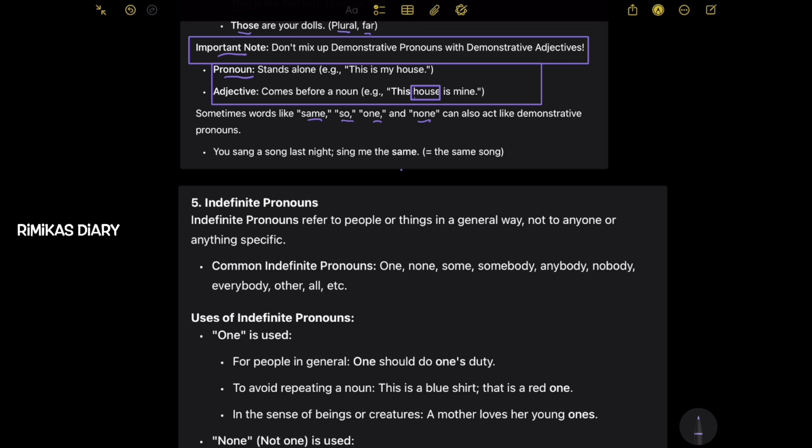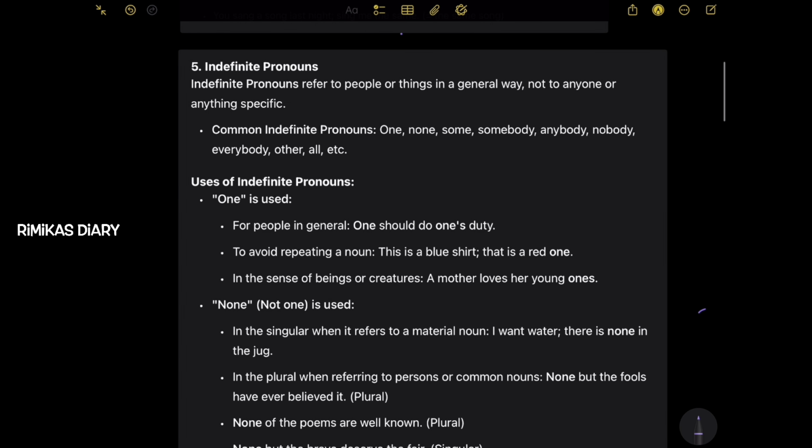Sometimes words like same, so, one, and none can also act like demonstrative pronouns. So you sang a song last night, sing me the same equals sing the same song. Fifth one, indefinite pronouns. Indefinite pronouns refer to people or things in a general way, not to anyone or anything specific. Common indefinite pronouns are one, none, some, somebody, anybody, nobody, everybody, other, all, etc.